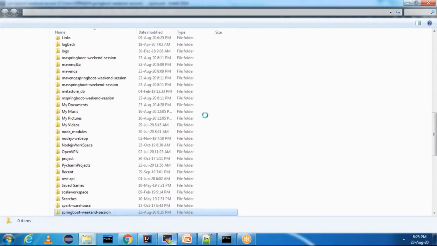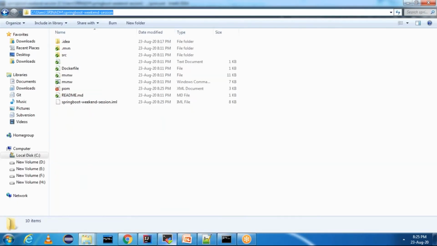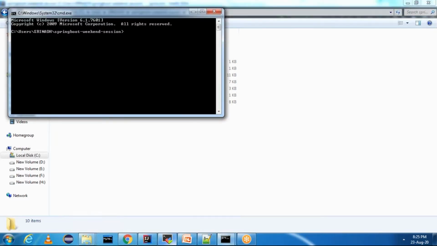Mvn validate will tell us whether the project is correct or not. You can just say mvn validate. I'm using IntelliJ IDEA just for better visualization purposes. You can do these changes from the command line as well. Now, if you do mvn validate,